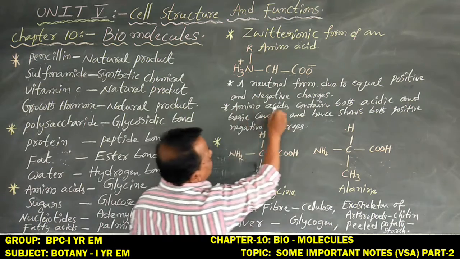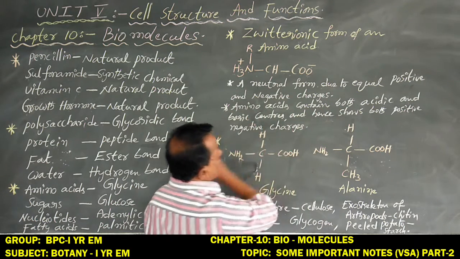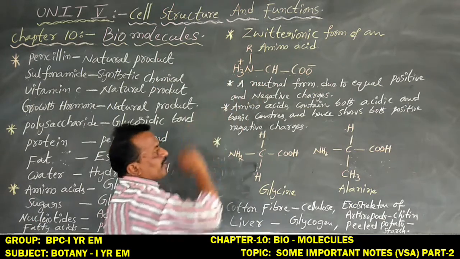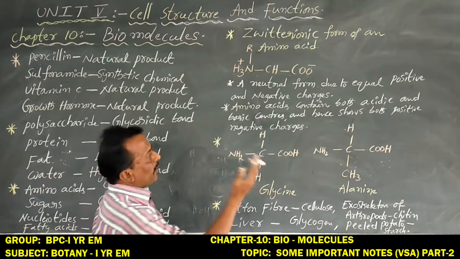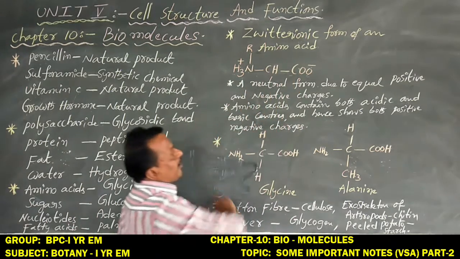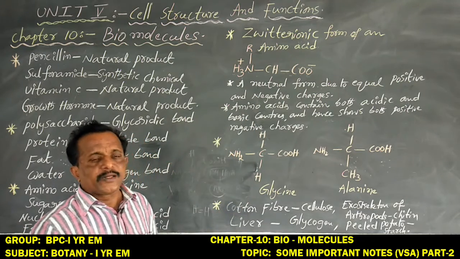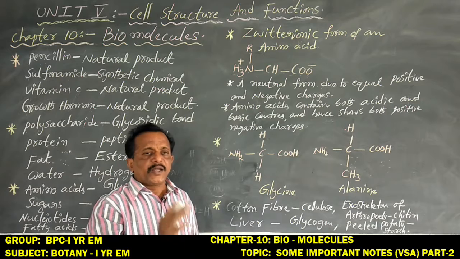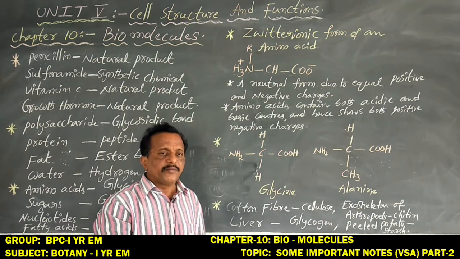In general, amino acids contain both acidic and basic centers, the carboxyl group and the amino group, and hence show both positive and negative charges. A normal amino acid does not at the same time contain both charges, only one of them. But sometimes an amino acid contains both positive and negative charges at the same time.